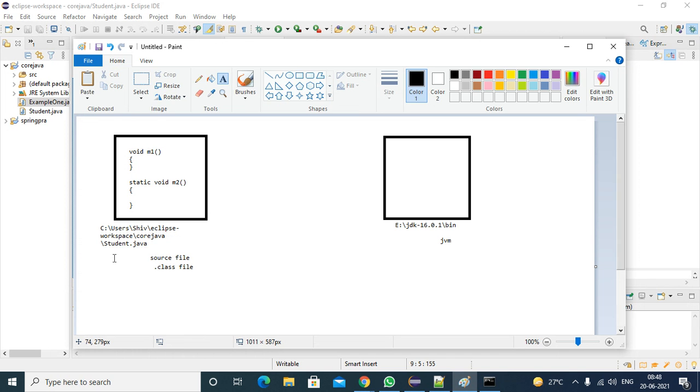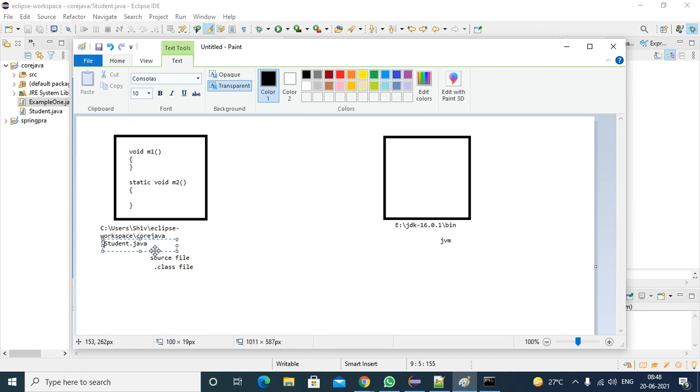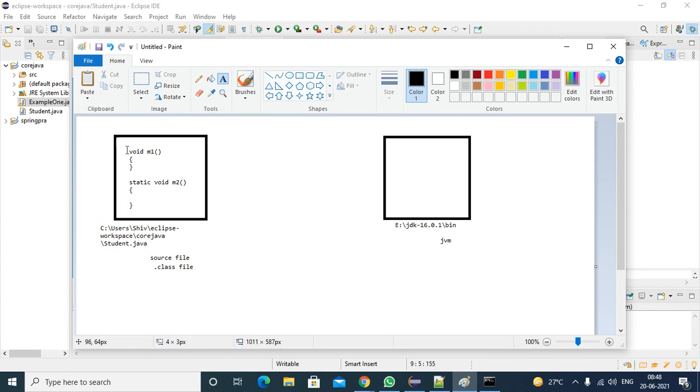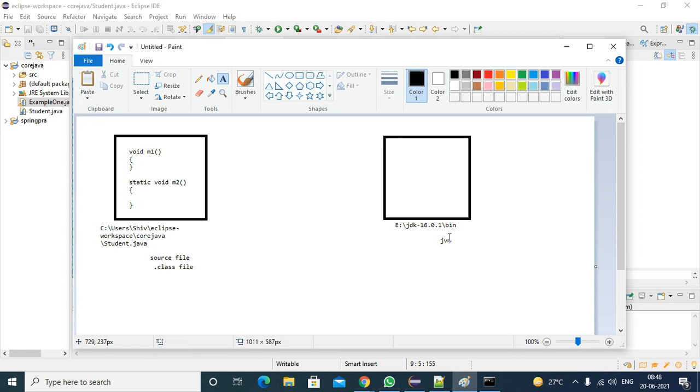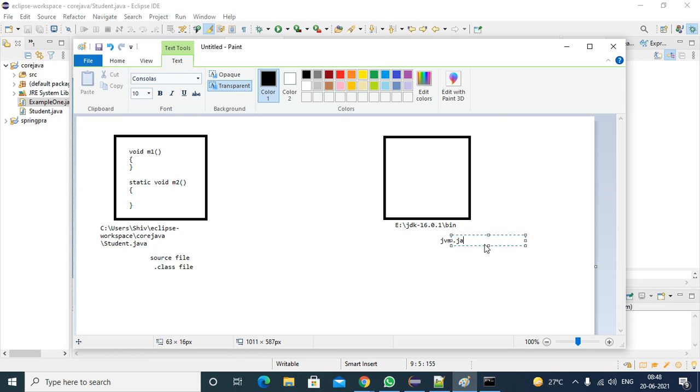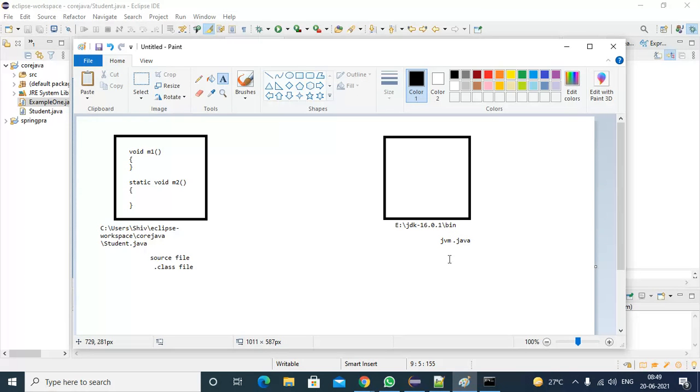So I have a class. The class name is student.java. In my class I have two methods: one is the m1 method and the second one is the m2 method. The m1 method is an instance method, and the m2 method is a static method. Suppose I have another program, whose source file name is jvm.java. From this file I want to access these methods.